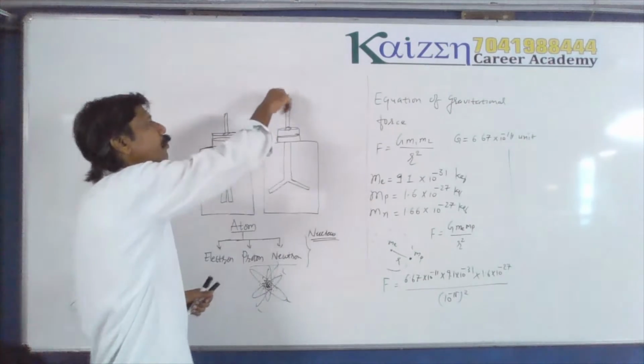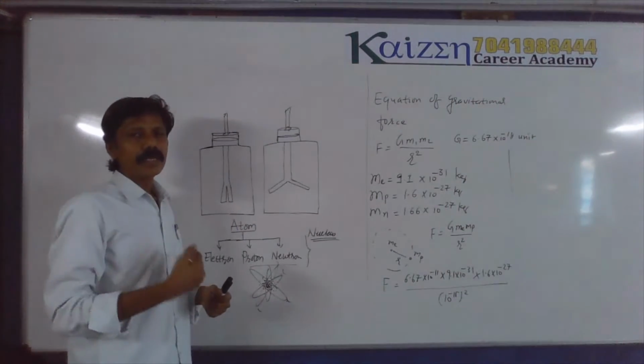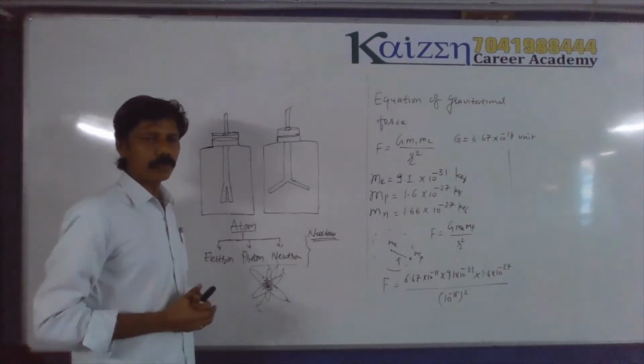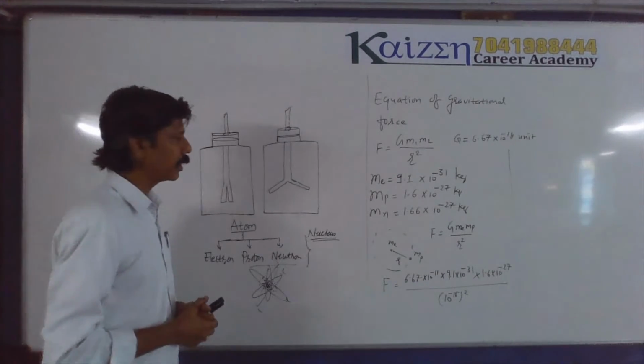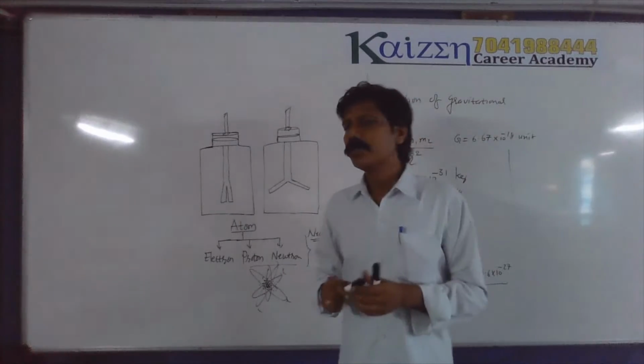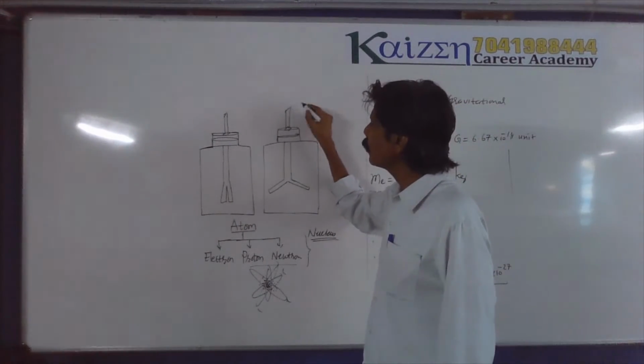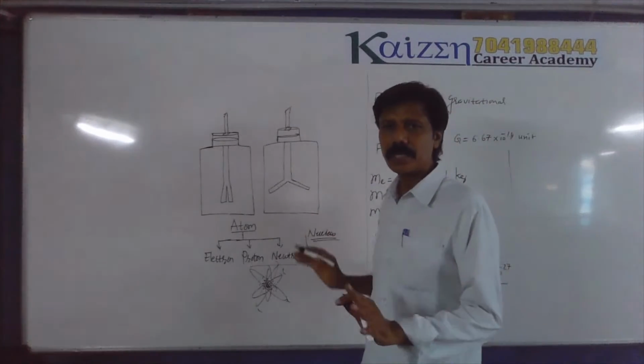So while you rub one substance with another, a certain number of electrons are transferred from one body to the other. Is that clear? Understood?